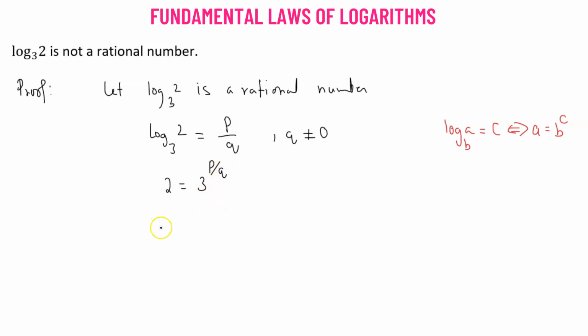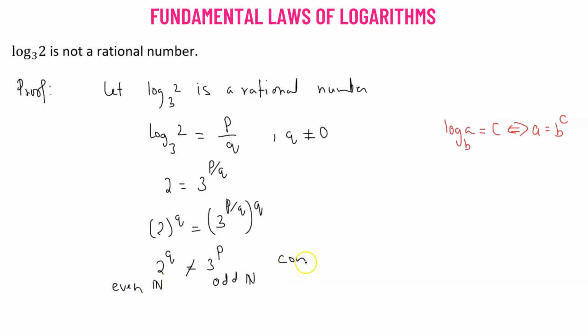Now we will take the power q on both sides. So we have 3 raised to the power of p over q, whole raised to the power of q. This gives us 2 raised to the power of q equals 3 raised to the power of p. Now this is an invalid statement. They cannot be equal because 2 raised to the power of q gives us an even natural number, and 3 raised to the power of p gives us an odd natural number. Then how can an even natural number be equal to an odd natural number? So this is a contradiction.